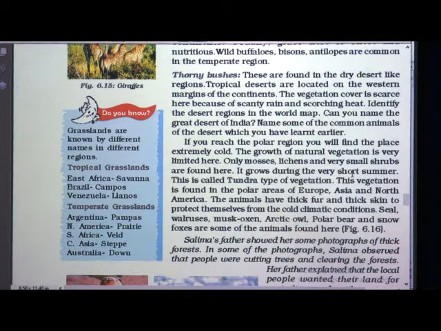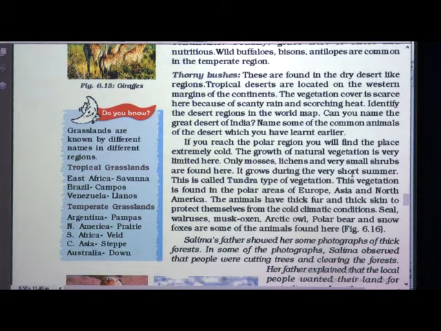To protect themselves, because the climate is very cold, they have thick fur and thick skin to protect themselves from the cold climatic conditions. Already we have learnt these things in lower classes. Seals, walruses, musk oxen, Arctic owl, polar bear and snow foxes are some of the animals found here.